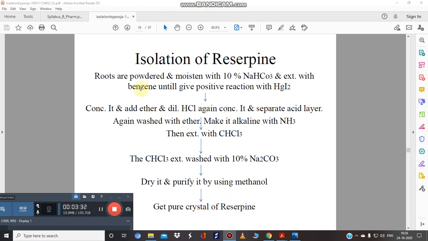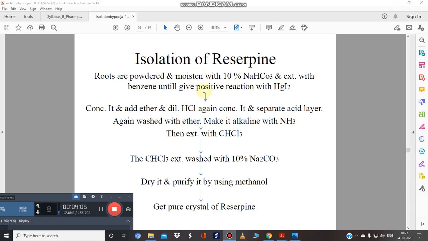So let's recall again. First of all, the drug was taken. First of all, we add a basic material to it and extract using benzene. Just remember, the roots were taken and moistened with the basic material. What happened? The alkaloids were free now. And whenever the alkaloids are free, you have to use an organic solvent for extraction. In this case, you use benzene and you obtain the benzene extract.